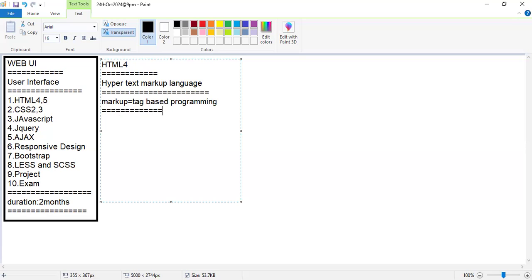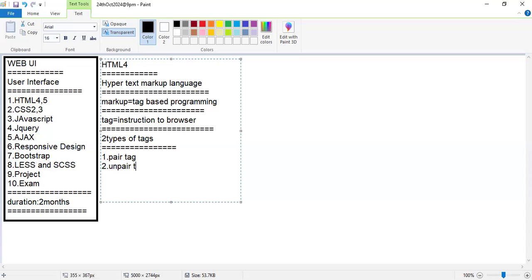A tag is nothing but an instruction to the browser. We can give our instructions to the browser in the form of tags. We have two types of tags: one is the paired tag, the second one is the unpaired tag. For a paired tag, whenever you write the starting tag, you definitely need to write the closing tag. For an unpaired tag, you write the tag name and close it right there itself. This is an unpaired tag.